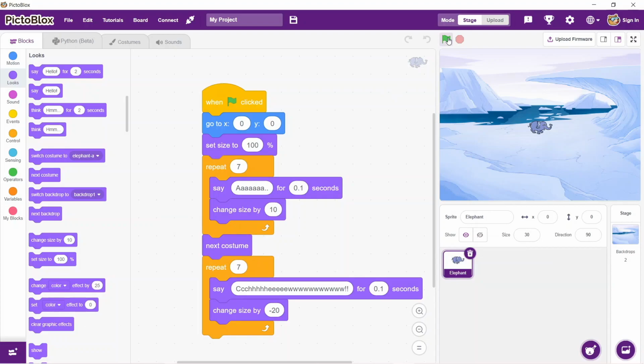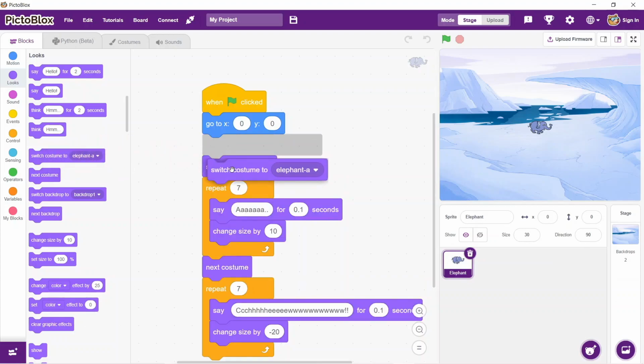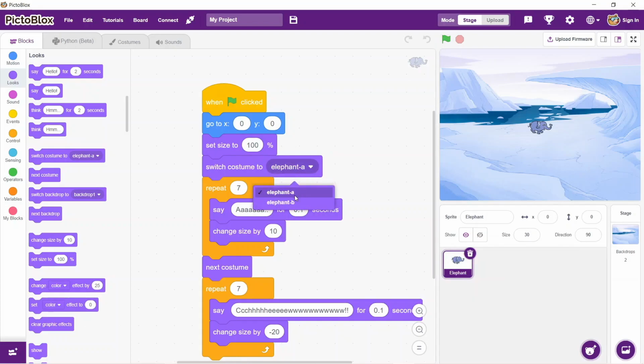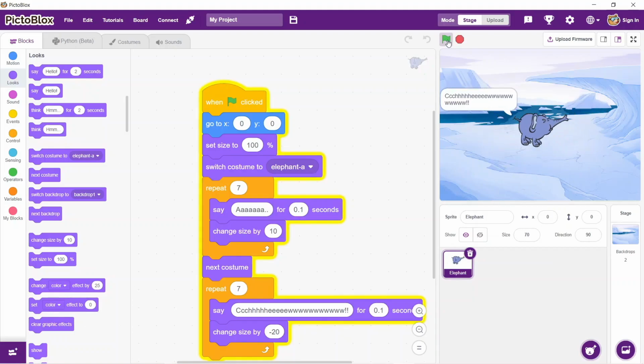So click on the green flag and see how this is working. Great. Let's click one more time. So now by default, you see the variations of the costumes. So in order to avoid that, we will add one more instruction that when we begin the loop, that means when we click on the green flag, the starting costume should be the first costume. Let's click on the green flag and see how this is working for us. Great.